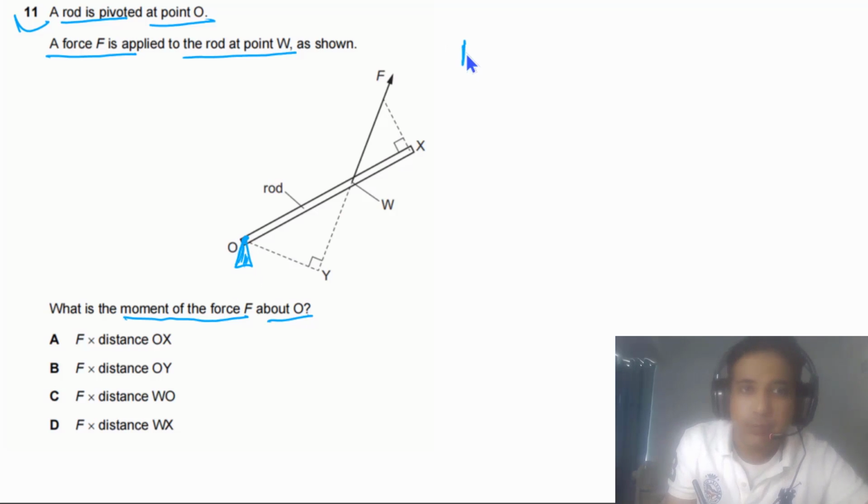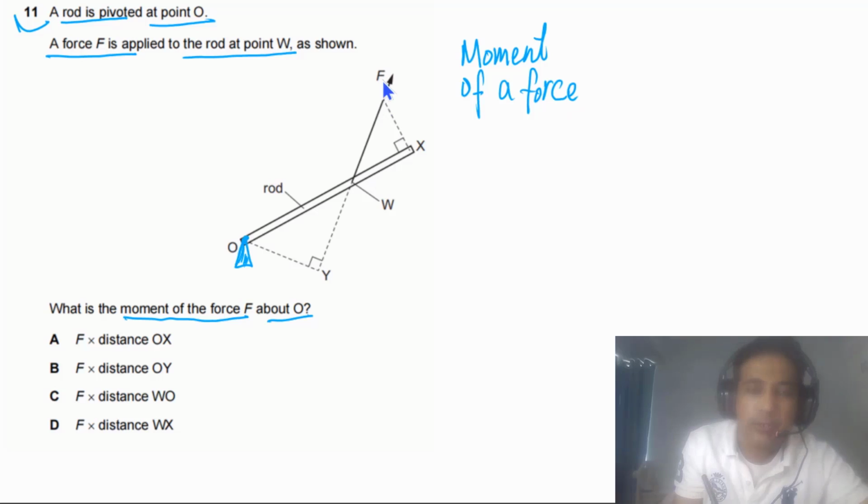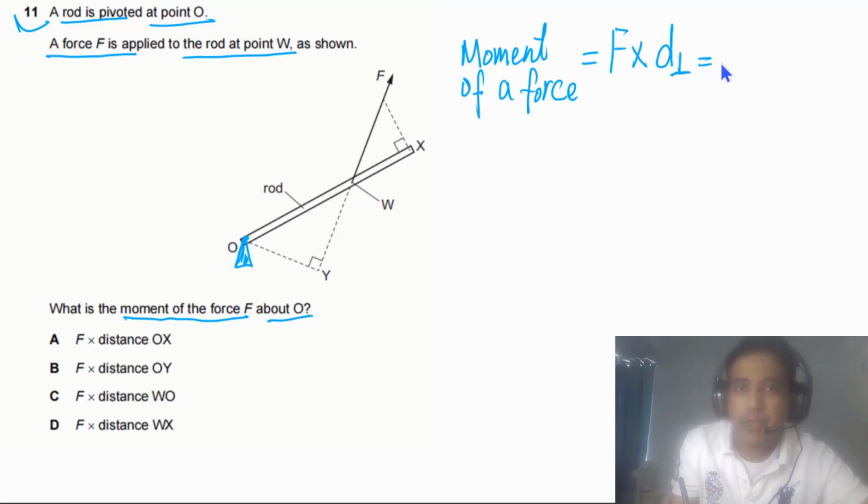Now we need to understand what is the moment of a force. Moment of a force is also called the turning effect of a force. Moment of a force means the turning effect due to this force, and this is equal to force times the perpendicular distance between the line of action of the force and the pivot, or we can take the perpendicular component of the force and the distance between force and the pivot.